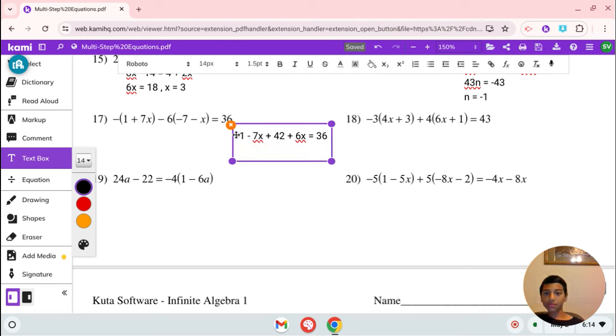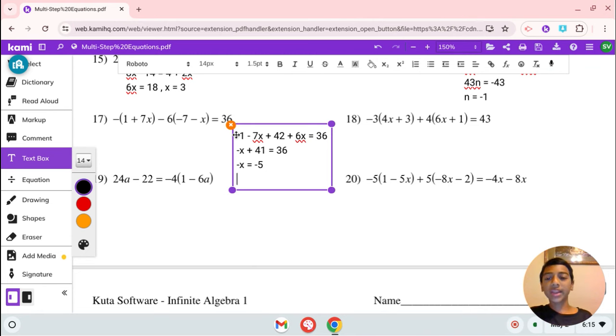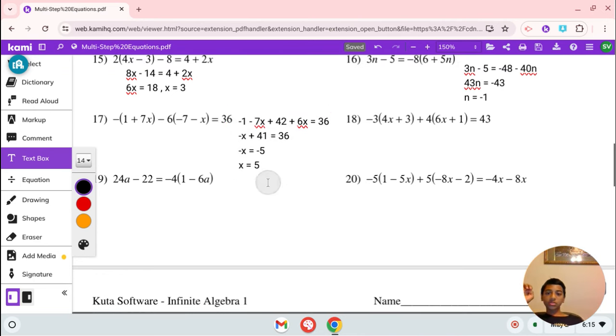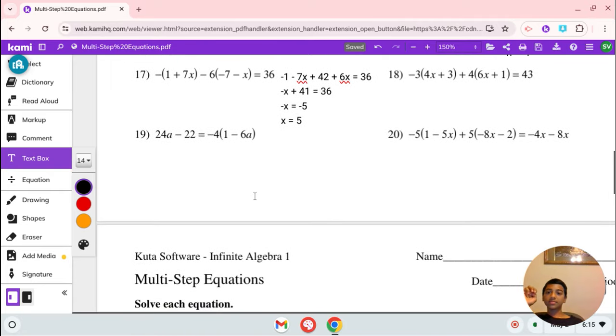So negative 6x plus negative 7x is negative x. And negative 1 plus 42 is a positive 41 equals 36. Let's subtract 41 from each side of this equation, giving us negative x equals negative 5. Now we can multiply by negative 1 or switch the signs, which is x equals 5. X equals 5 is our solution in number 17.